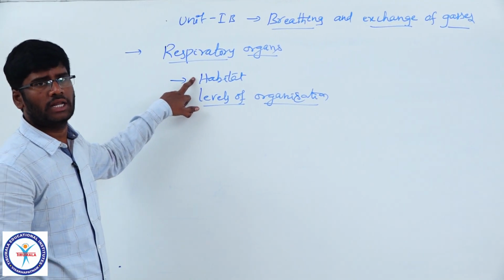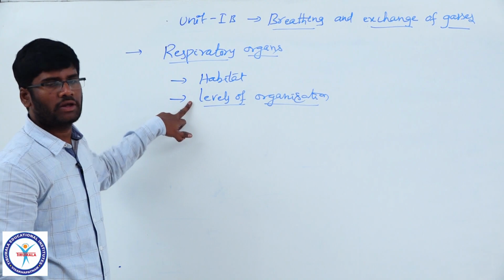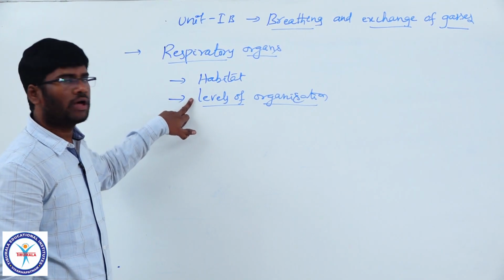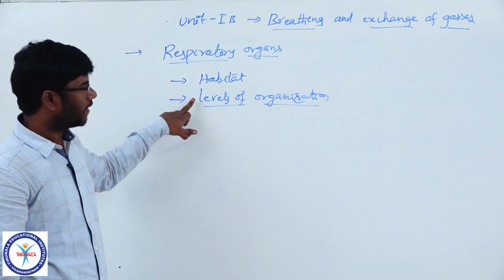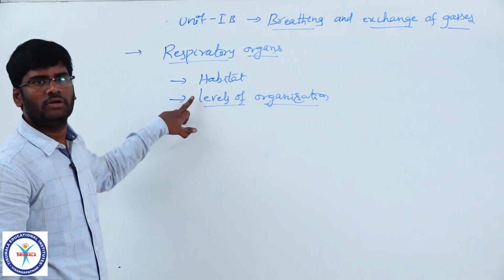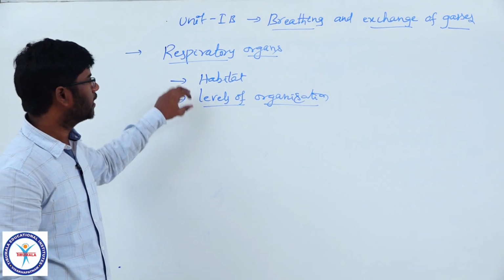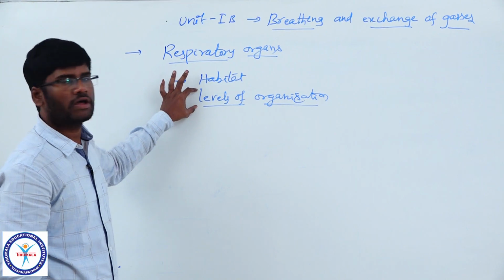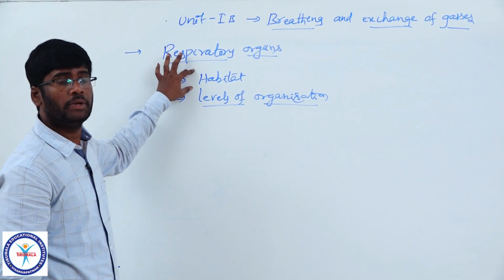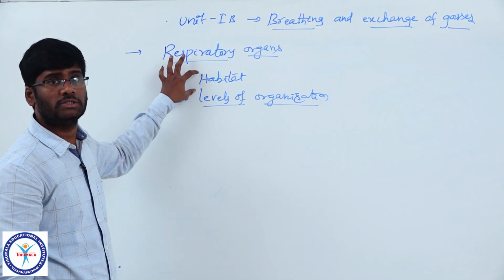Habitat may be aquatic or a terrestrial habitat, but the levels of organization, it may be cellular level or a tissue level or organ level or organ system levels of organization. So, based on the habitat and the levels of organization, the mechanisms of breathing among different groups of organisms are varied.